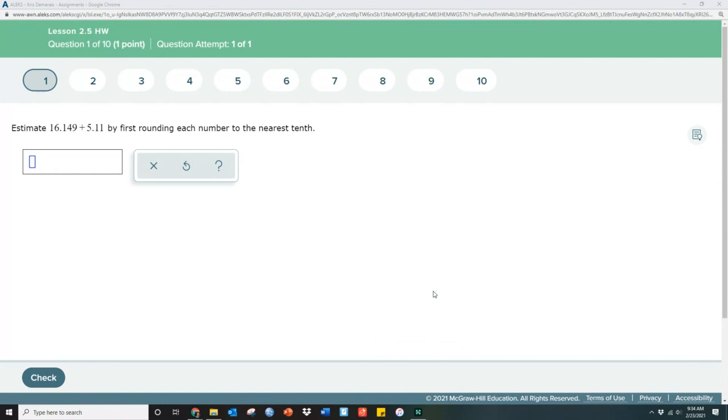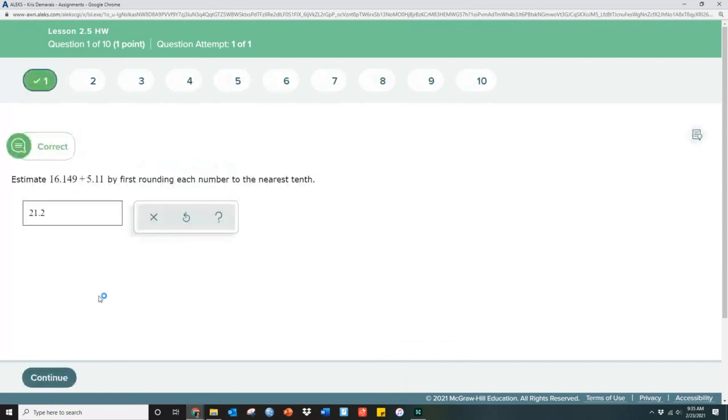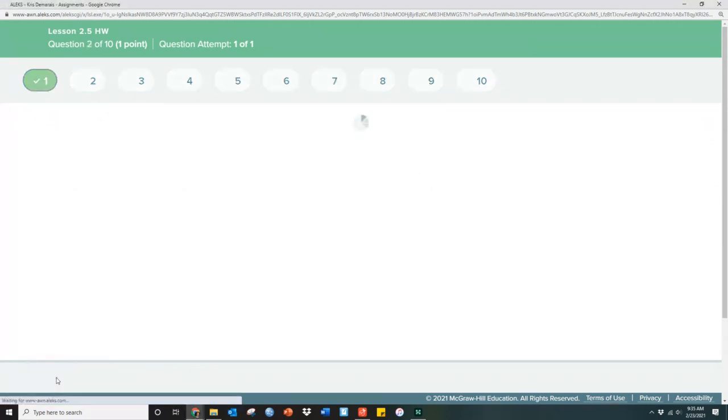16.1 plus 5.1 would be 21.2. And that's the reason why we do it mentally. But sometimes people can't do it. They can't retain numbers in their head, so they have to start writing it down, and that could be troubling for some students.